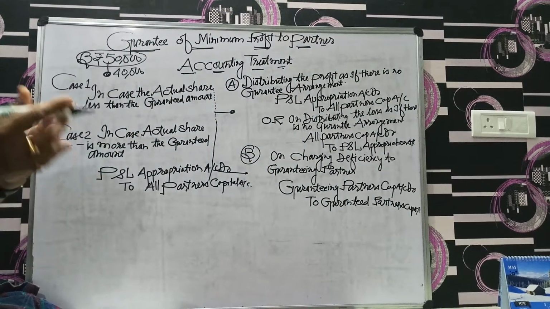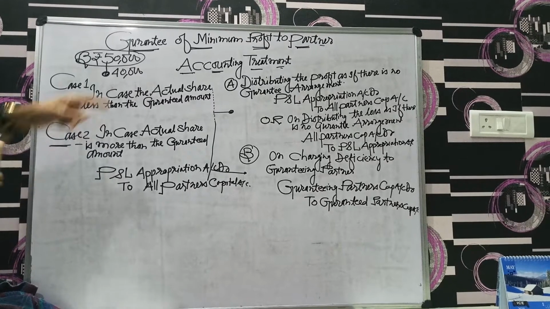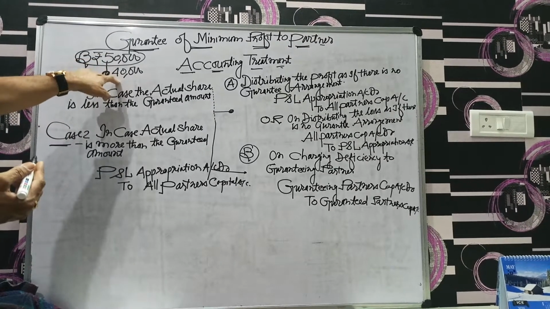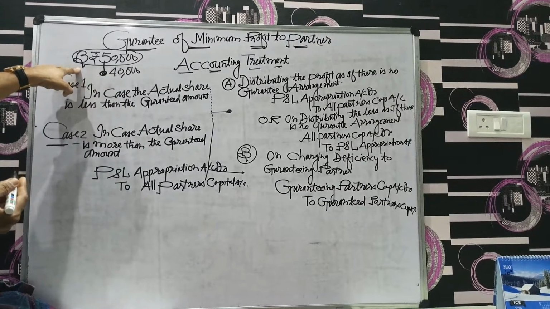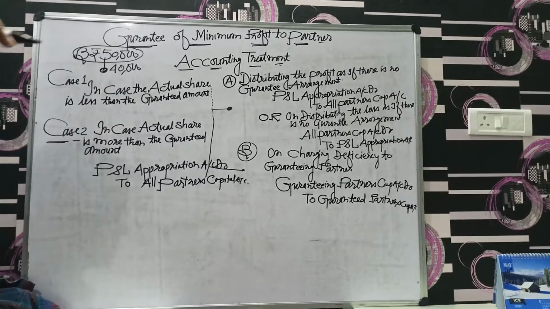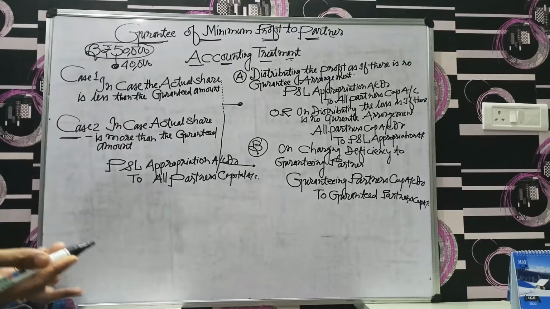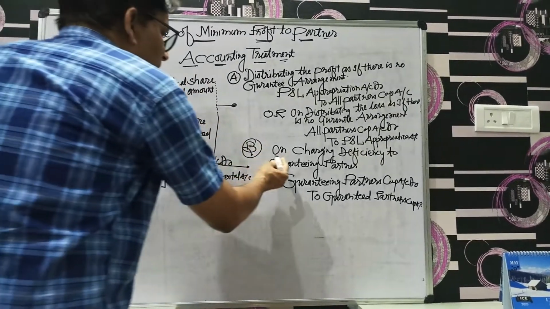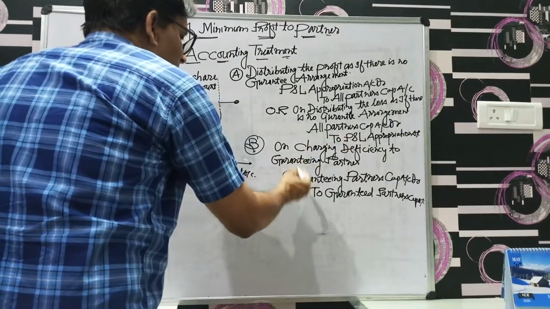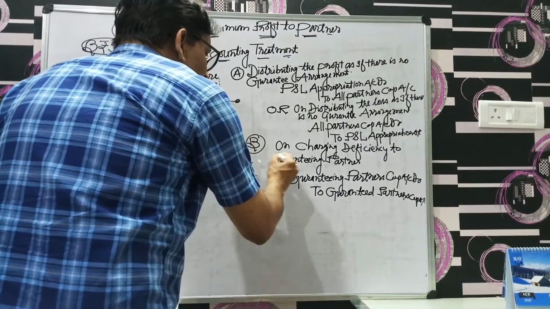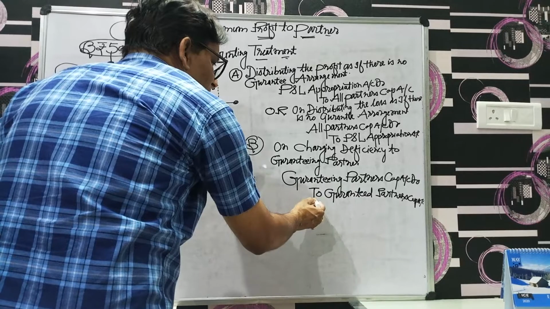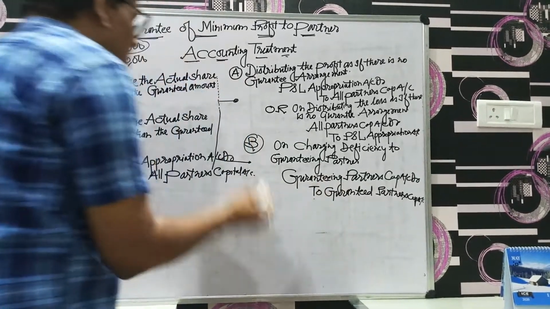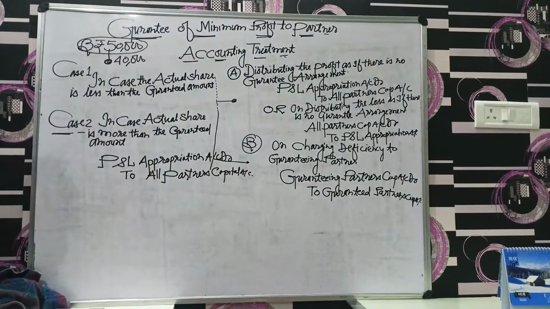Then we make an adjustment of the deficiency, like here 50 to 40, a 10,000 rupees deficiency. B is the guaranteed partner, and A and C would be the guaranteeing partners. So we will do the entry on charging deficiency to guaranteeing partners: guaranteeing partners' capital account debit to guaranteed partner's capital account.